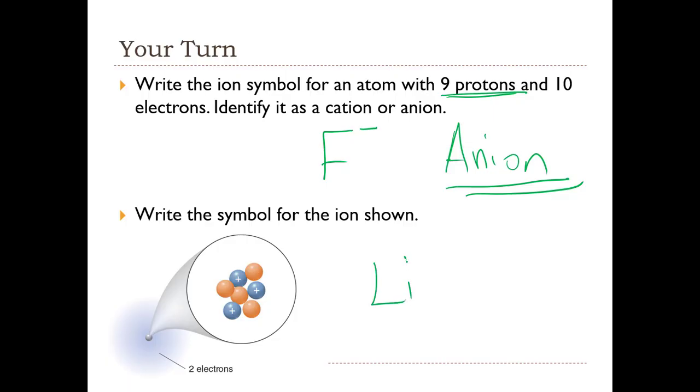To write the symbol for the ion, we need to know the number of electrons in comparison to protons. We have 3 protons, 2 electrons, so a net positive 1 charge. So the symbol would be Li plus.